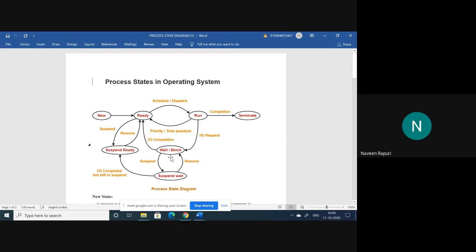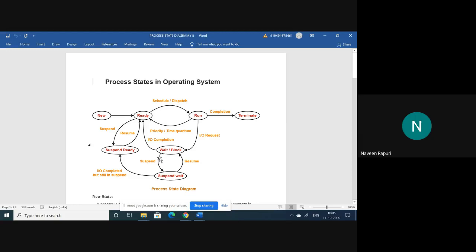And coming to the wait or block state. Here also, in the same situation, there is not sufficient memory in the primary memory. So at that time, it is better to suspend the process which is at the wait, because it is already waiting for some other event, some other IO. So at that time, it is not required to place it in the primary memory. For that purpose, it is better to send it to suspended wait. Suspended wait is also secondary memory.